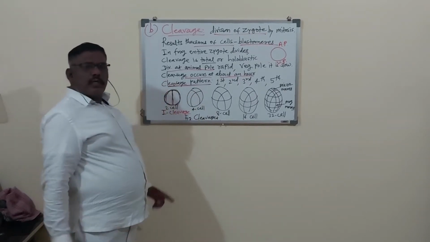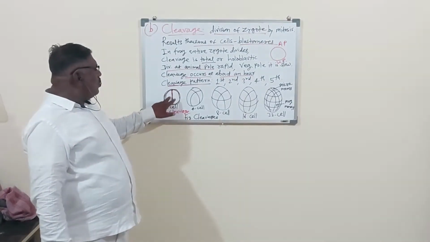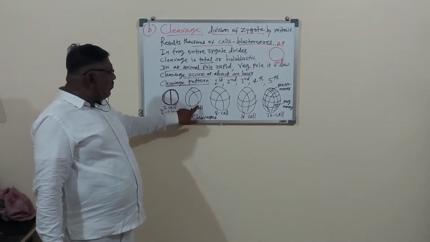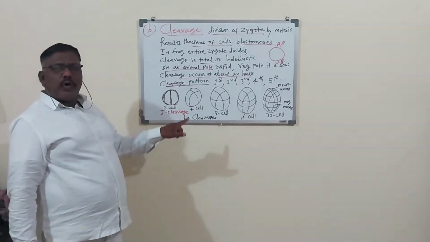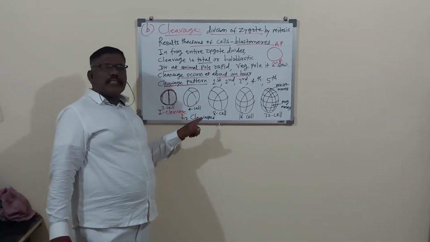First cleavage. Remember, in the first cleavage the zygote divides into the two cell stage. Then in the second cleavage, there is one cleavage and another cleavage, two furrows, so that divides the zygote into the four cell stage.